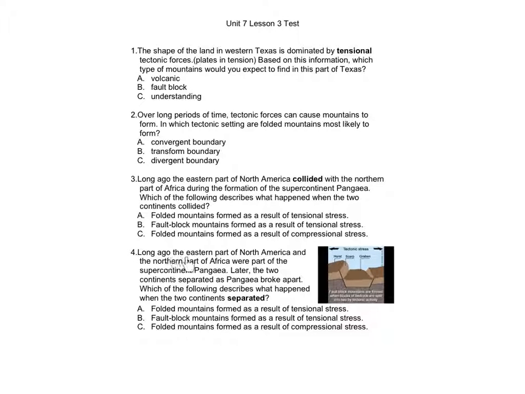Number 4. Long ago, the eastern part of North America and the northern part of Africa were part of the supercontinent Pangaea. Later, the two continents separated as Pangaea broke apart. Which of the following describes what happened when the two continents separated? A. Folded mountains formed as a result of tensional stress. B. Fault block mountains formed as a result of tensional stress. C. Folded mountains formed as a result of compressional stress.